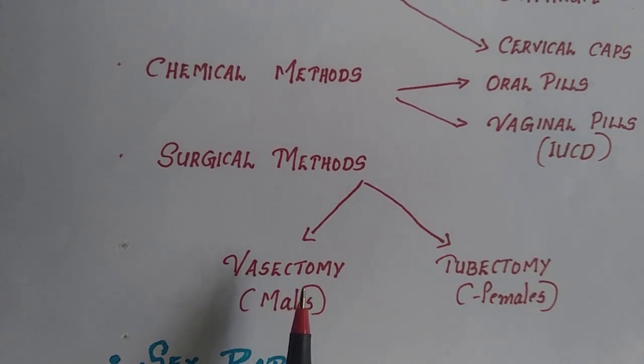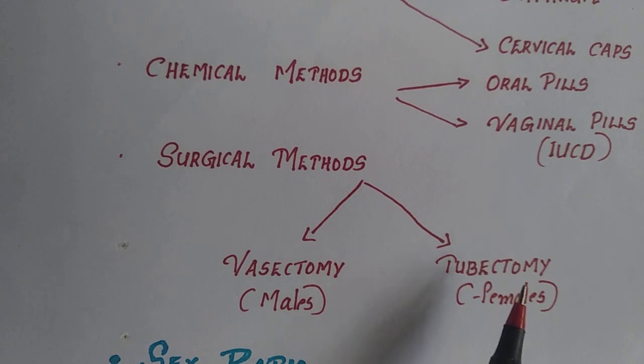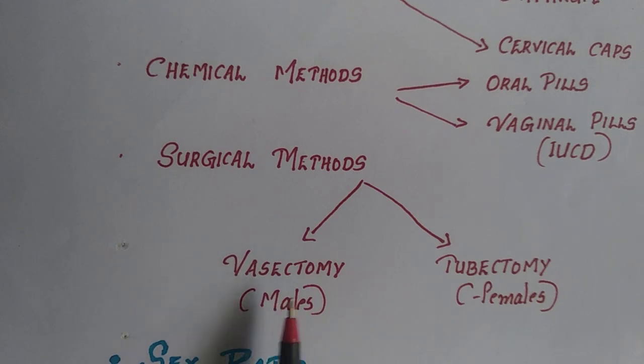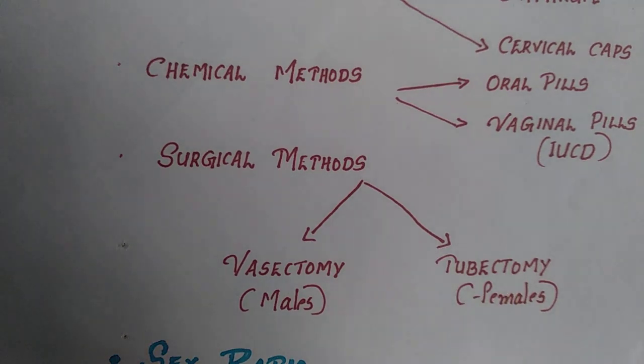And if the fallopian tube in females is blocked, then the egg will not be able to reach the uterus, so fertilization will not take place. These are the two major surgeries followed for contraception: vasectomy in males and tubectomy in females.